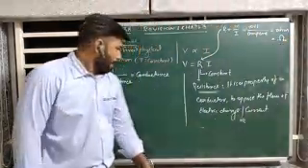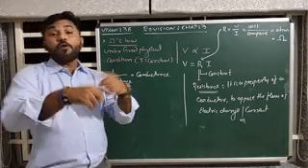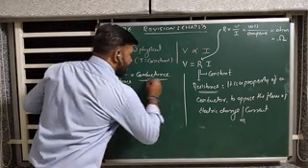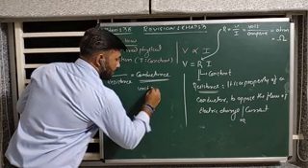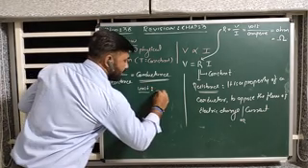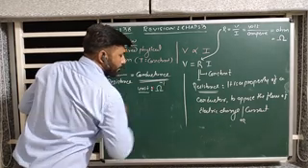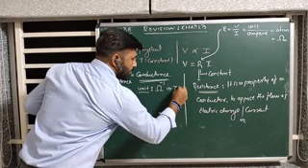Is it? And here, conductance is the opposite of resistance. So this conductance has the unit inverse of resistance, meaning ohm inverse. Or you can write it like this, Ω inverse.